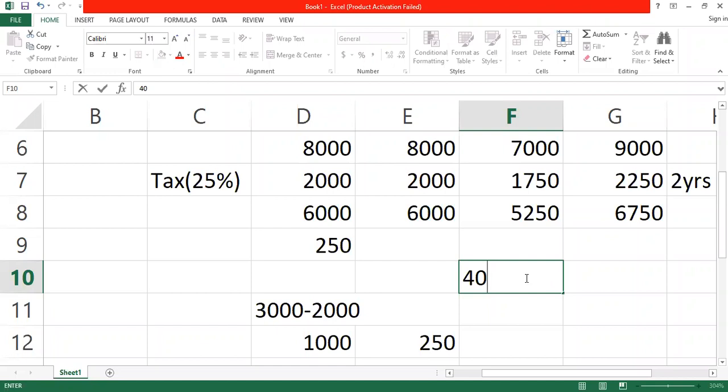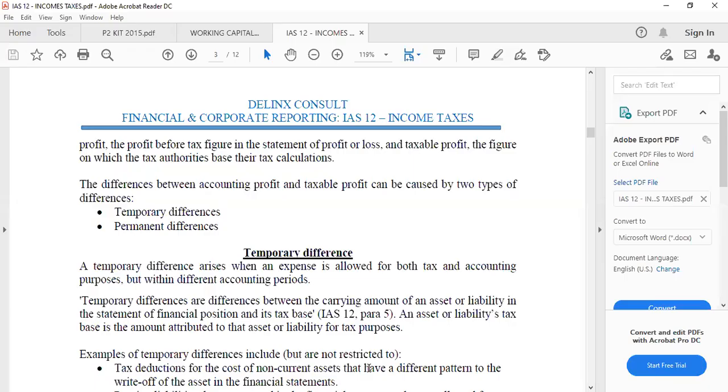So in that case, let's make provision for that particular tax implication that we are going to incur in the future. That is all about the deferred tax. So depreciation is also one of the items that will cause the difference between the accounting profit and the taxable profit. Depreciation is first, and it's also part of the temporary differences.